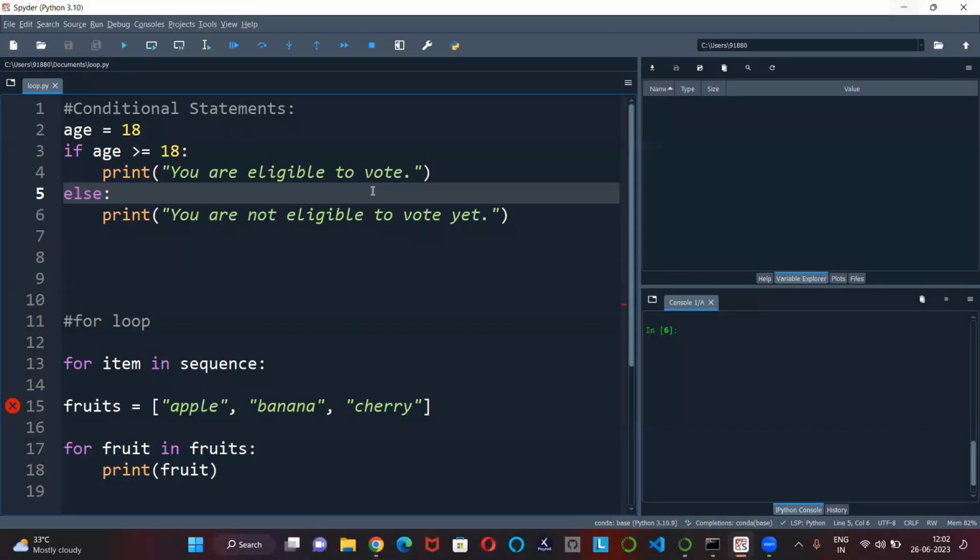So now I'm going to talk about conditional statements. Conditional statements are nothing but, based on some condition, your output will get printed. Okay, simple. Loops are very, very important.